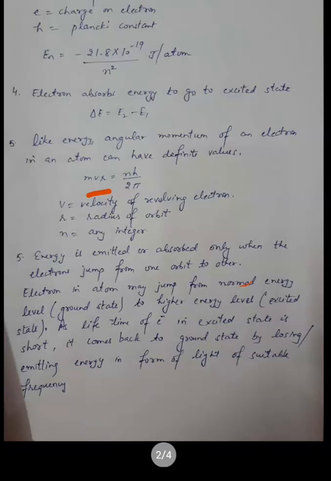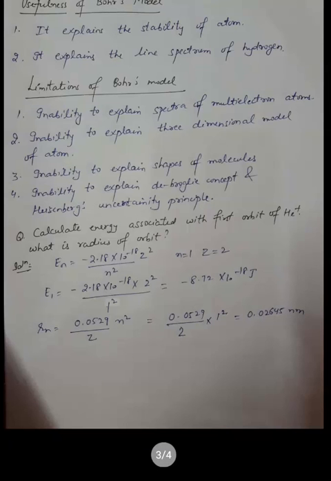First, the usefulness of the Bohr model. The Bohr model explains the stability of the atom and explains the line spectra of hydrogen. Limitations: the Bohr model could not explain the spectra of multi-electron atoms, only the spectra of hydrogen, which contains only one electron. It could not explain multi-electron atoms like helium, lithium, boron, which have more than one electron. It could not explain the three-dimensional model of the atom or the shape of molecules. It also could not explain the de Broglie concept, which we will study later on, or the Heisenberg uncertainty principle.